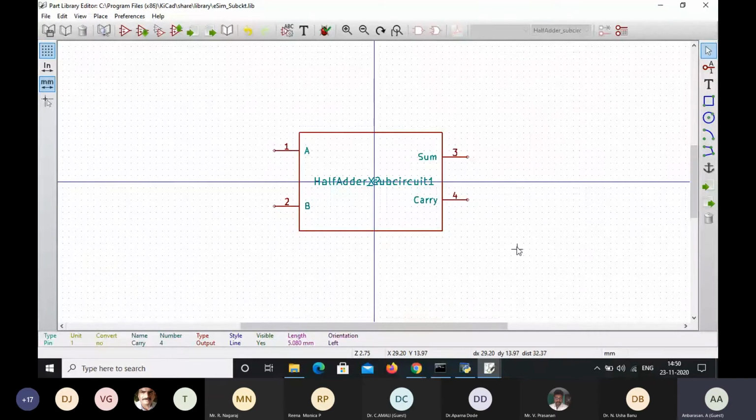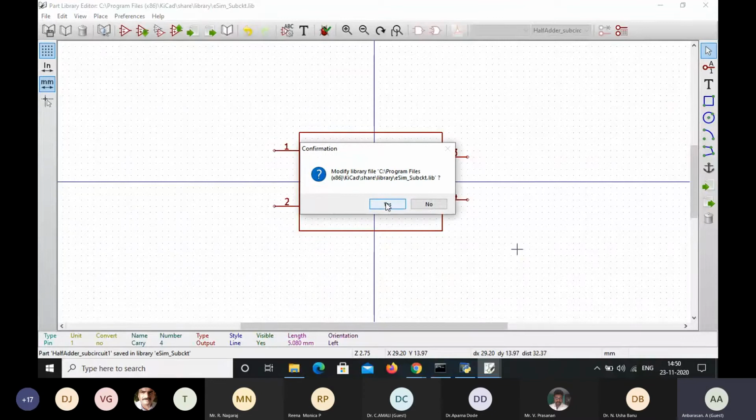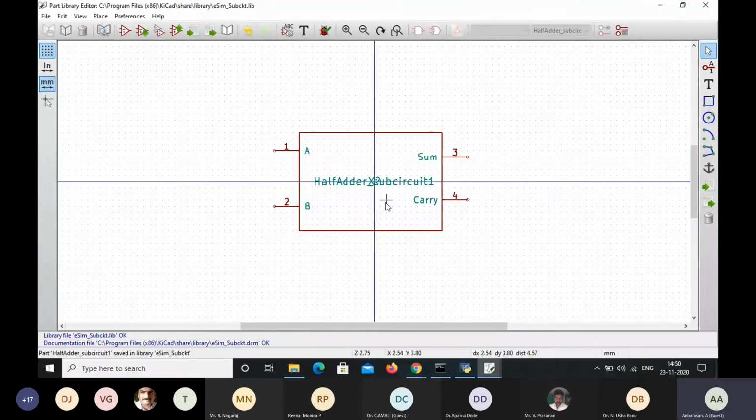Now we have to save this schematic symbol by pressing include last component change. Yes. Subcircuit.lib. Yes. So now our subcircuit was created. Just save it with Control S. So this is the procedure to create this subcircuit.